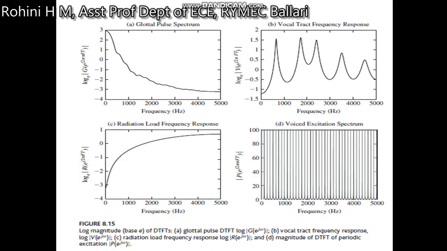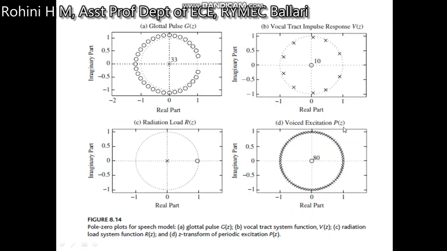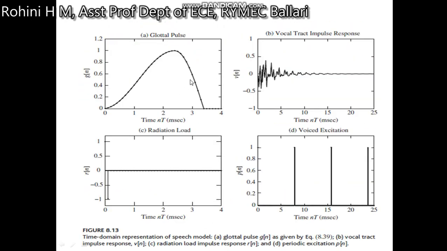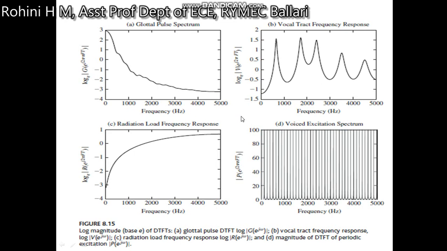So the log magnitudes of the DTFT of the signals are like this. This is the log magnitude of the DTFT of the glottal pulse. The log magnitude of the frequency response is like this. The log magnitude of the radiation pattern is like this. Whereas the log magnitude of the voiced excitation spectrum is like this. The previous diagrams show the original glottal, radiation, vocal tract and voiced excitation signals, and these are the log magnitude functions.